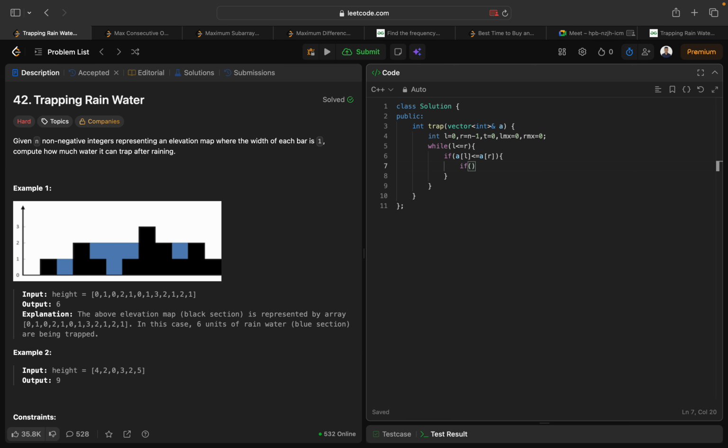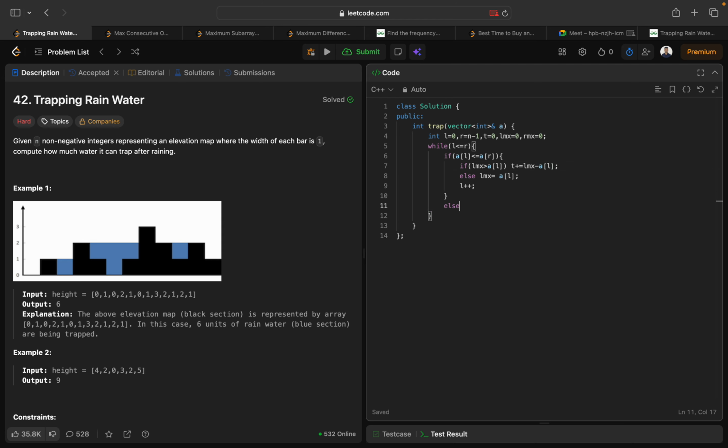No, we will check for left max, right? I will say if array of left is less than array of right, then I will update the left max equal to array of left, and I will do left plus plus. Otherwise, if left max is greater than array of left, then update the total water with left max minus array of left.